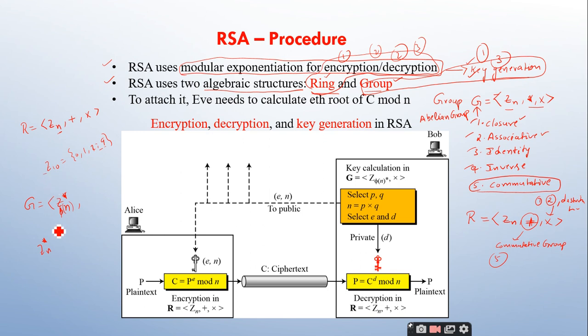Zn star means the set of residues of multiplicative inverses only. For example, Z10 consists of 0 to 9, but Z10 star means you have to take the elements which have multiplicative inverses only. So that's what this one is, right? So Z star of what is this phi of n? Have you ever seen this symbol phi of n in the previous discussions?